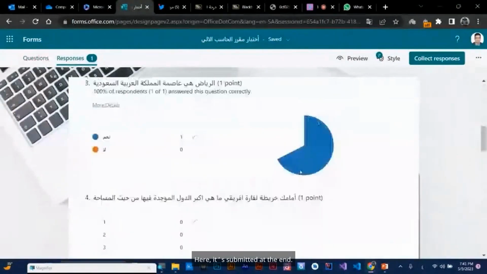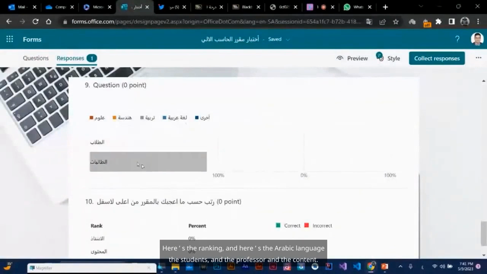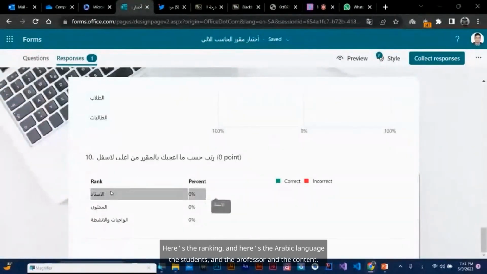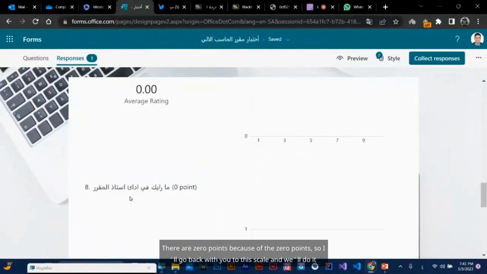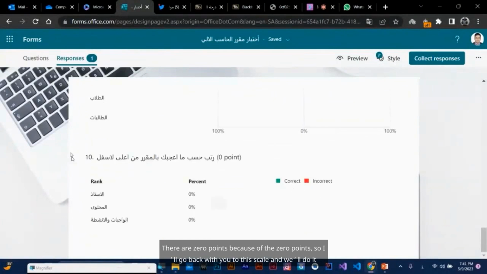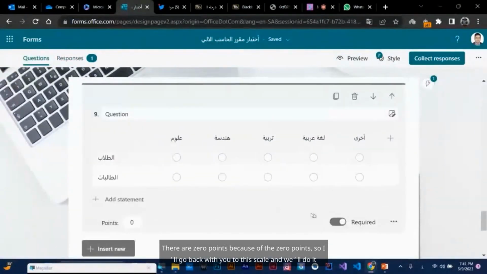Here, it's submitted at the end. Here's the ranking, and here's the Arabic language, the students, and the professor, and the content. But here, we want to see how this is working. There are 0 points, so I'll go back with you to this scale and we'll do it correctly.